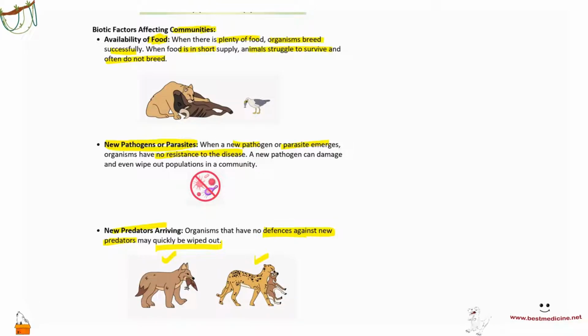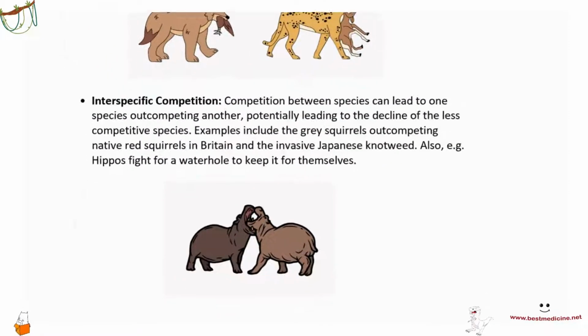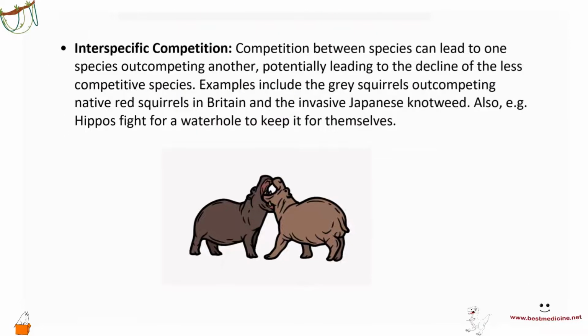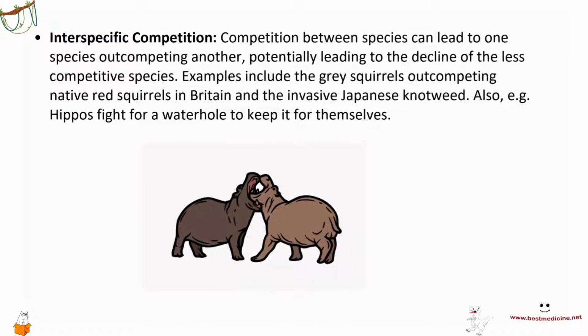And so therefore these factors, as well as abiotic factors, lead to something called interspecific competition. Interspecific competition is competition between species. This can also lead to one species outcompeting another. So we can also call interspecific competition a biotic factor, because you have living competition here. Competition between species can lead to one species outcompeting another, potentially leading to the decline of less competitive species.